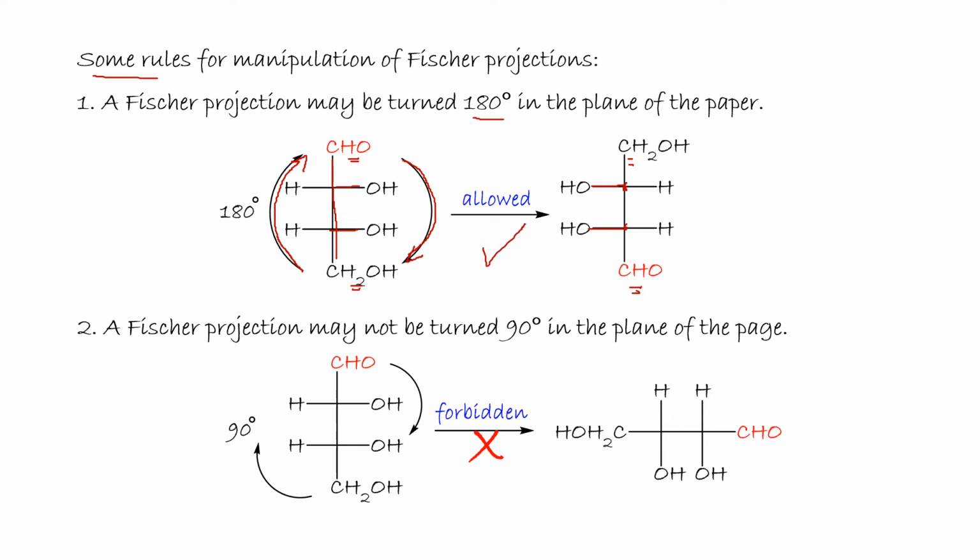A Fischer projection may not be turned 90 degrees in the plane of the page, so rotating the molecule 90 degrees is forbidden. Why? This manipulation violates the Fischer projection convention that all asymmetric carbons should be aligned vertically, so that is forbidden.